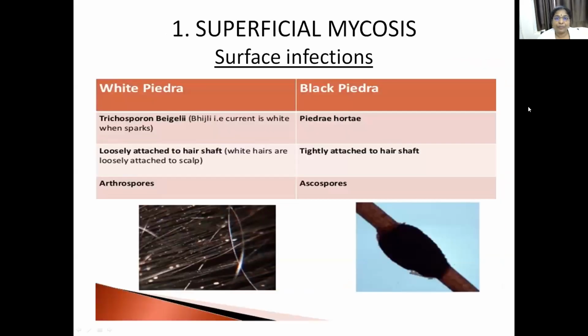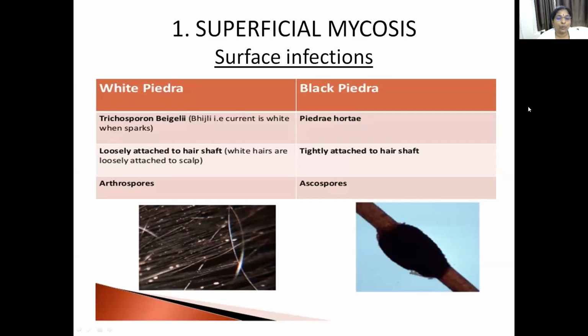And the third superficial mycosis or surface infection is Piedra, which is again divided into 2 types: white Piedra and black Piedra, which mainly infects the hair follicle or hair shafts. Nodular lesions are seen on the hair shafts. Black Piedra is caused by Piedraia hortae, and white Piedra is caused by the fungus Trichosporon beigelii.